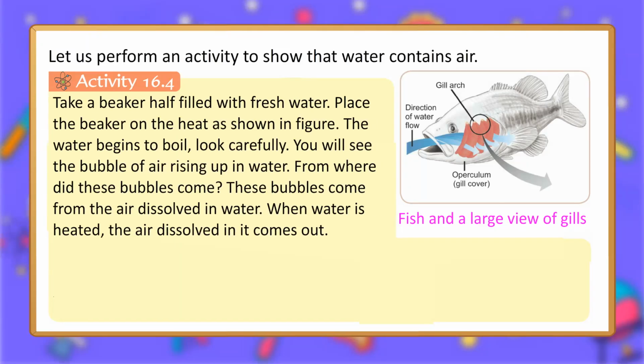Take a beaker half filled with fresh water. Place the beaker on the heat as shown in the figure. The water begins to boil. Look carefully. You will see bubbles of air rising up in the water. From where did these bubbles come? These bubbles come from the air dissolved in water. When water is heated, the air dissolved in it comes out.